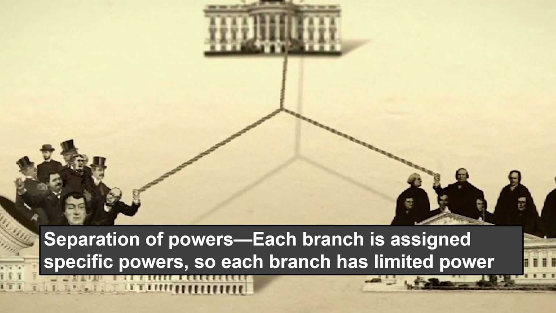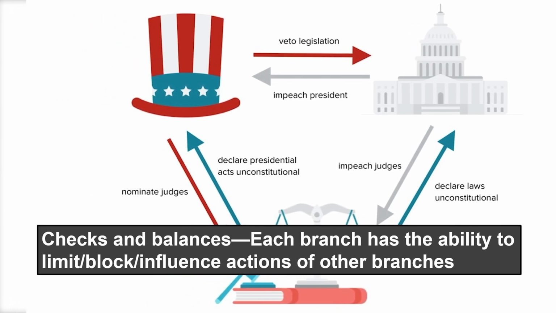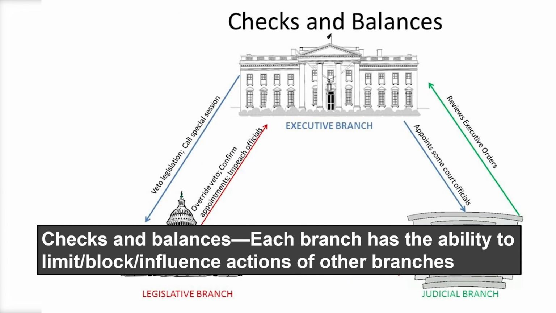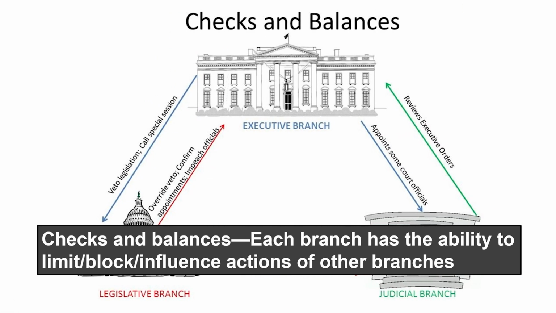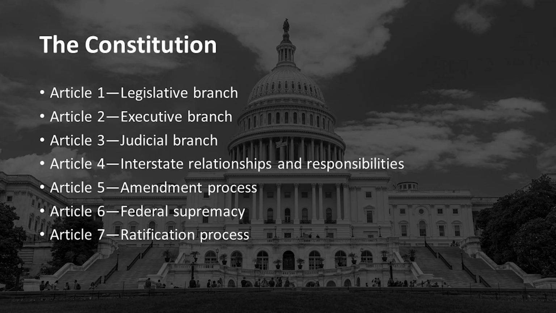Now, checks and balances builds on this and says, okay, they each have their own jobs, but they also have certain ways that they can influence and limit the other branches. If we briefly go through the Articles of the Constitution, Article 1 dealt with the legislative branch. Article 2 was all about the executive branch. Article 3, you guessed it, is about the judicial branch. And we'll talk about more of those in the videos about Congress, the presidency, and the judiciary, of course.